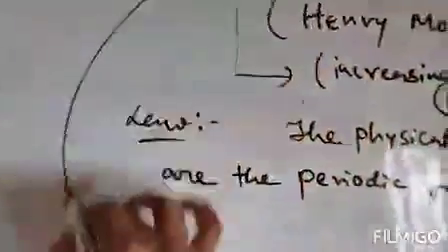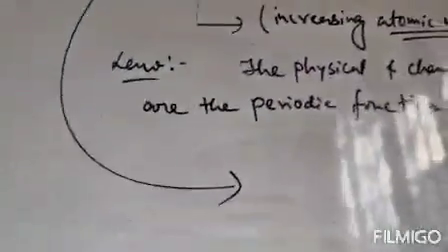Clear? Now, the modern periodic table contains rows and columns.